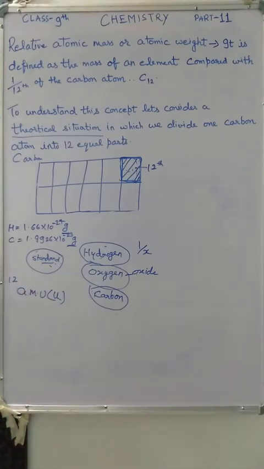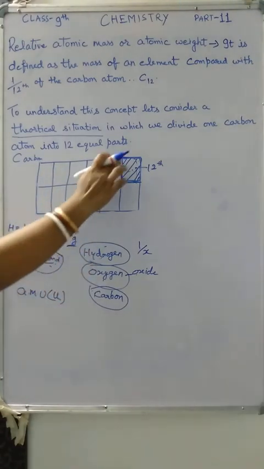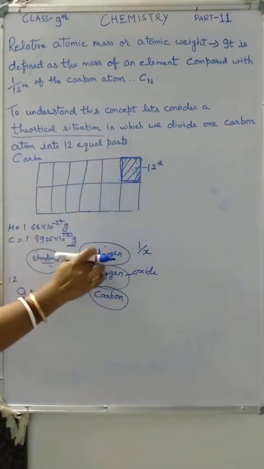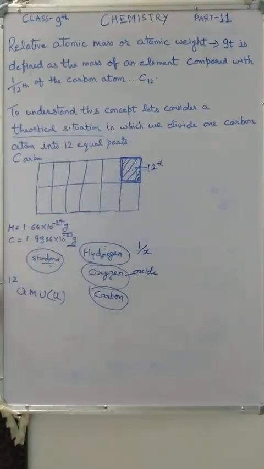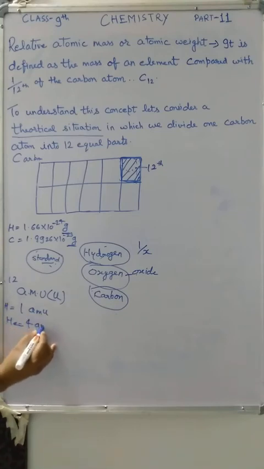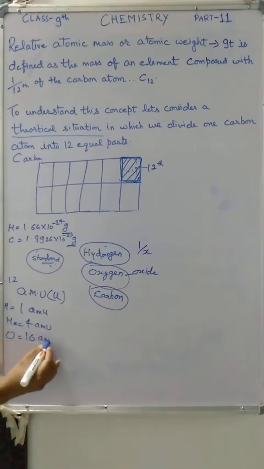So thus, by comparing the 12th part of this carbon atom with hydrogen, they got the mass of this hydrogen atom is 1 AMU. The mass of helium is 4 AMU. Likewise, they got the mass of oxygen is 16 AMU. Likewise they got the masses of other atoms too. So this was the relative atomic mass.